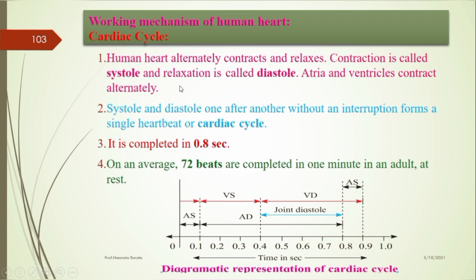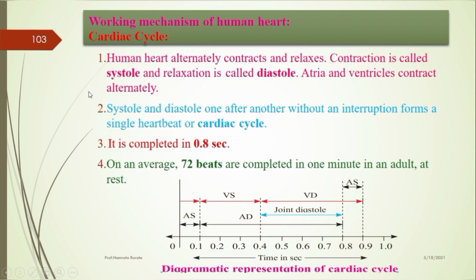That's the rhythmic contraction and relaxation of the heart by the action of cardiac muscle, known as the heartbeat. In this cardiac cycle, the human heart alternately contracts and relaxes. The contraction is called the systolic condition and the relaxation is called the diastolic condition. That is, the atria and the ventricles contract alternately.